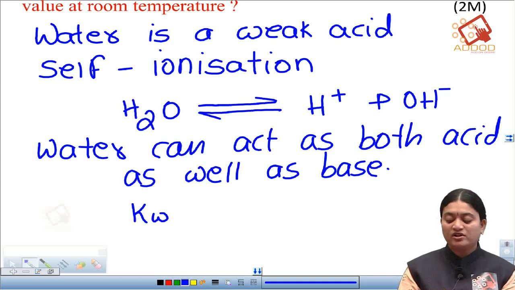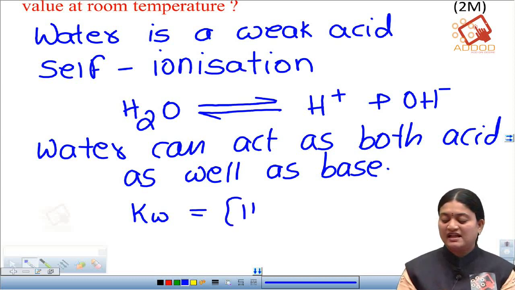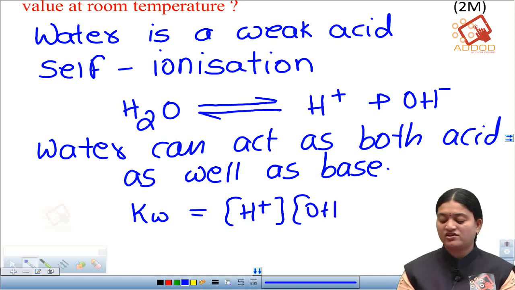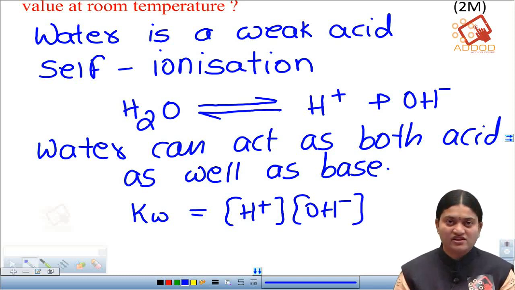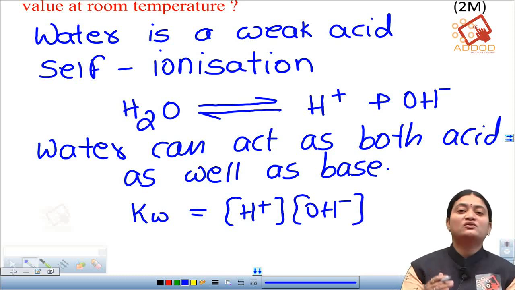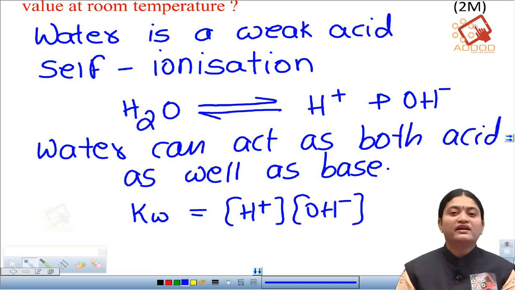The ionic product of water is nothing but the product of the molar concentration of H plus and the molar concentration of OH minus. We call it the ionic product of water.